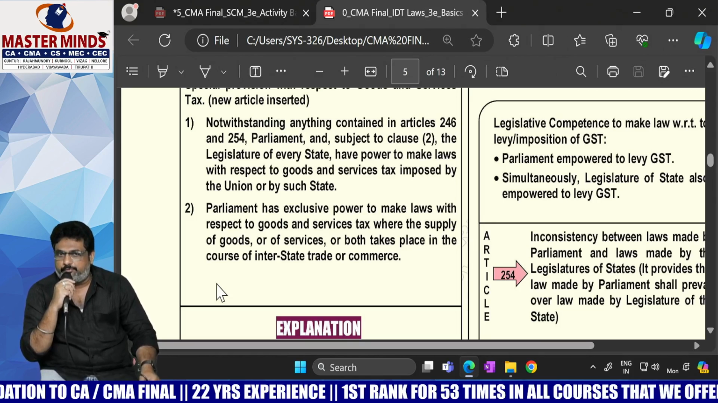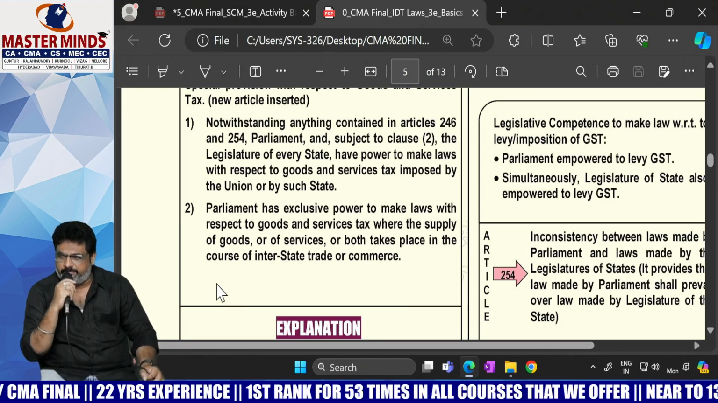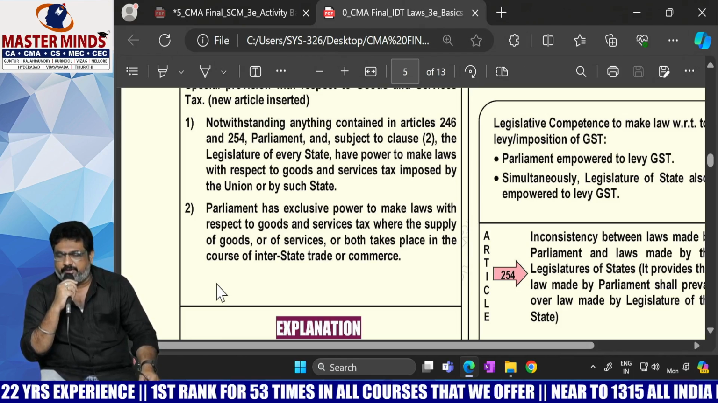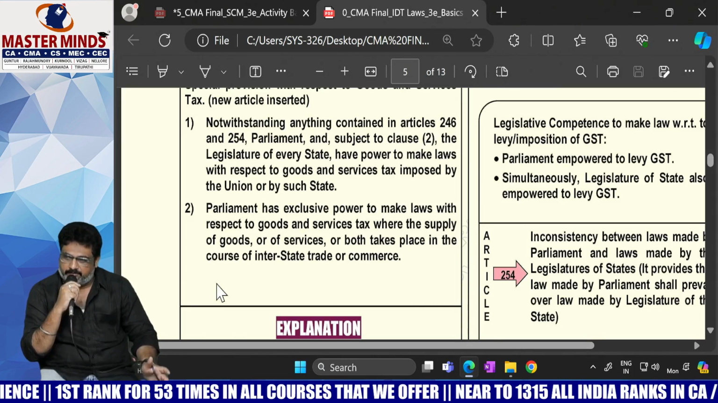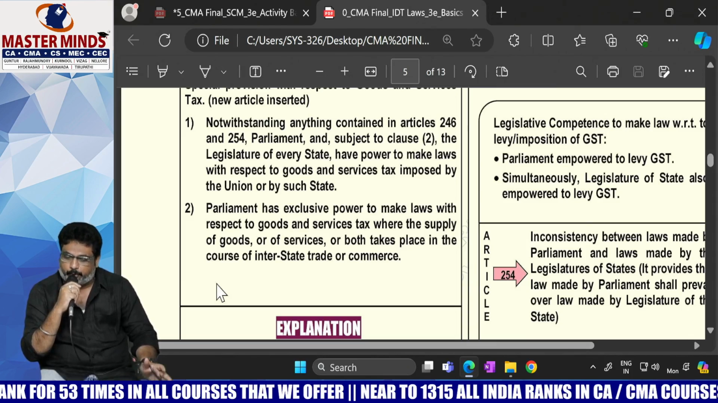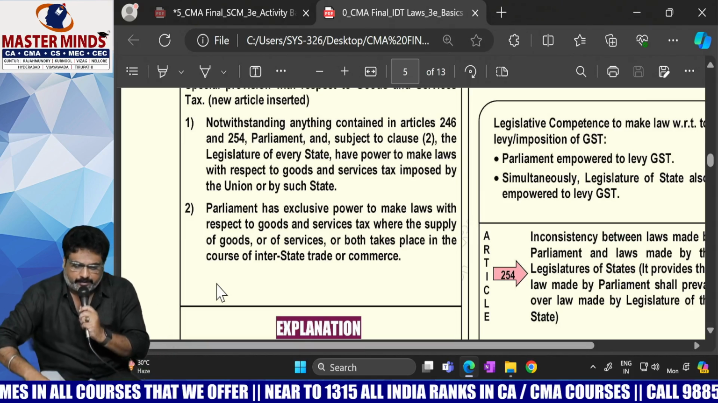So why was 246 overridden, ma'am? To give simultaneous power to levy the GST to both the governments. Why was 254 overridden, ma'am? In order to give equal importance to both the governments, 254 was overridden by 246A. That is the first word. Okay. The next one is